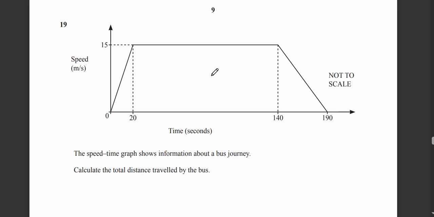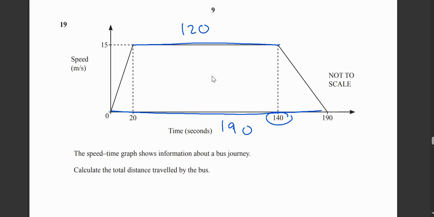Anyways, next question, calculate the distance traveled by the bus. So if you look at this shape, this shape is a trapezium. This whole base is how much? 190. What about this side? This side is 120. How do I know?